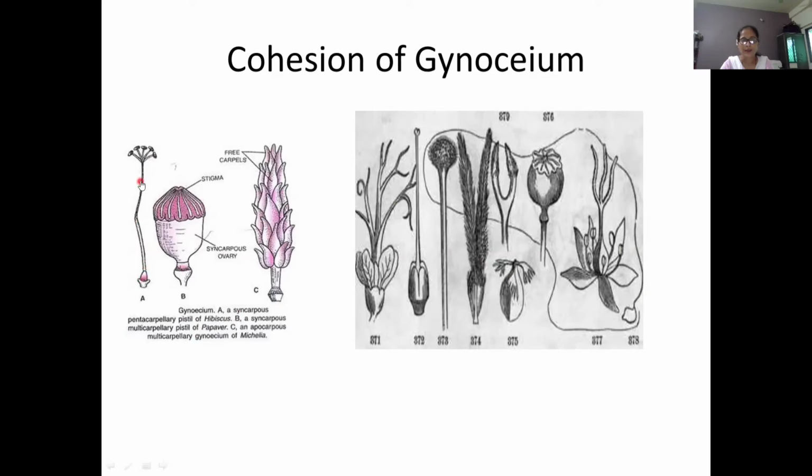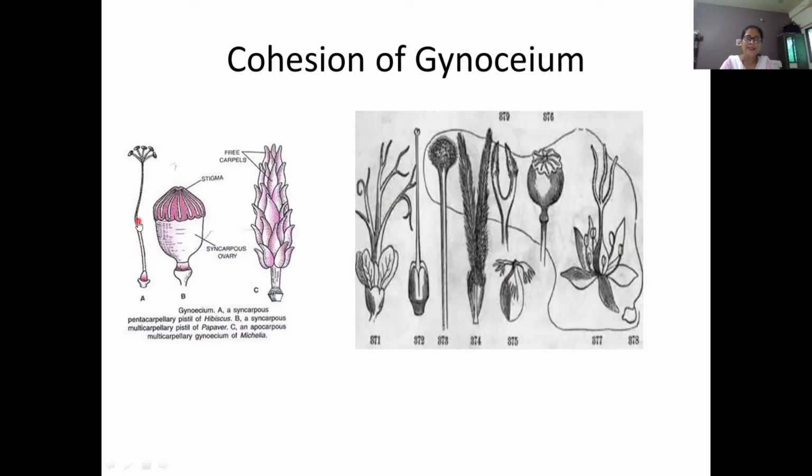Then this gynoecium contains 5 stigmas. Sometimes the stigma is divided into 3, 2, or 5. So there are 5 stigmas in this gynoecium.